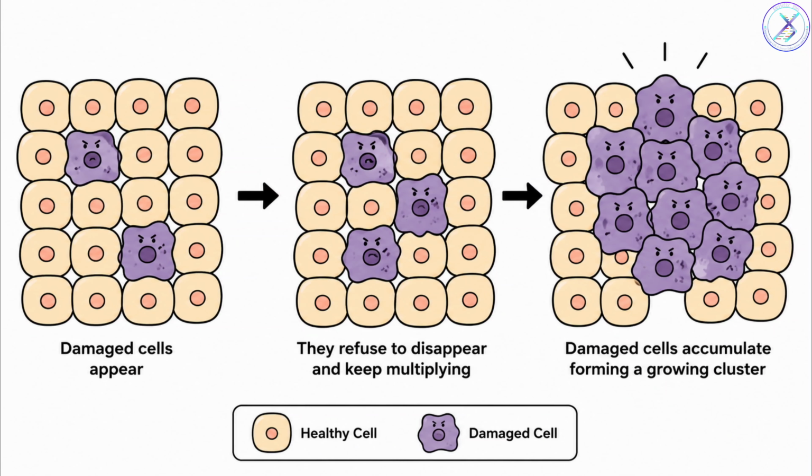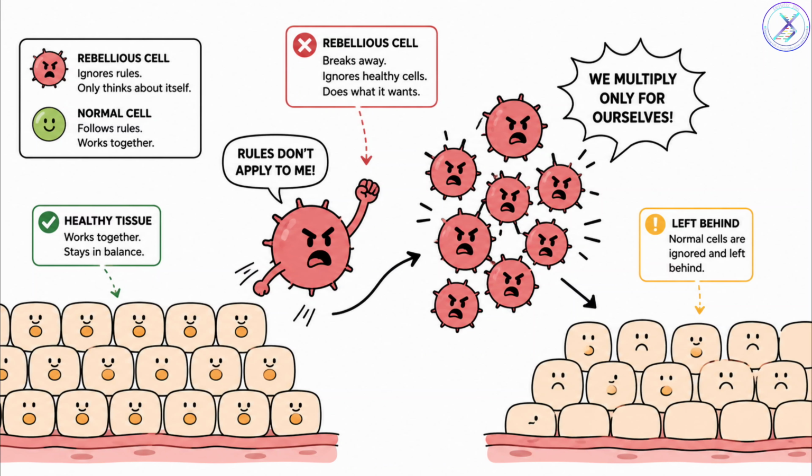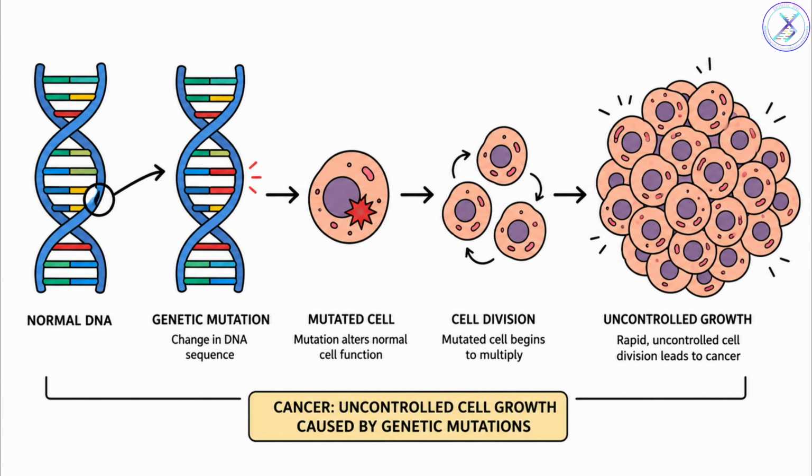Similarly, if damaged cells refuse to die, they begin accumulating. Cancer begins when cells lose the balance between cell division and cell death. Instead of working for the body, they start working only for themselves. Cancer is therefore a disease of uncontrolled cell growth caused by genetic mutations that disrupt normal cellular regulation.